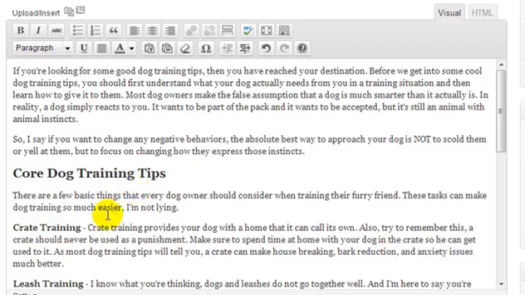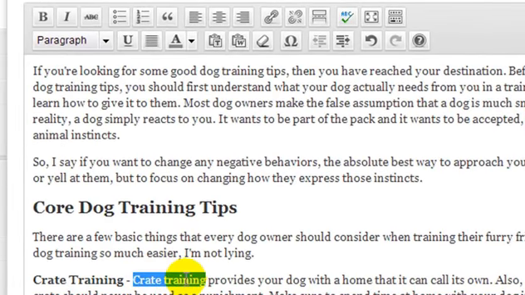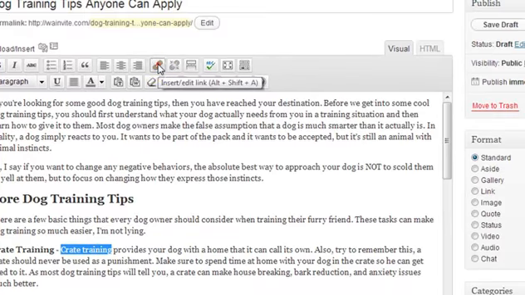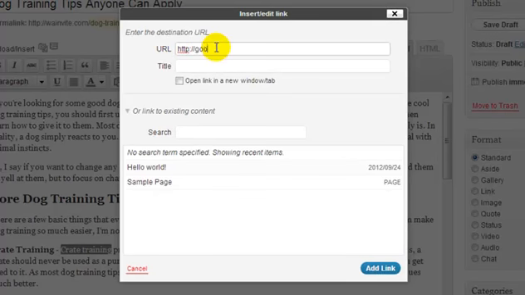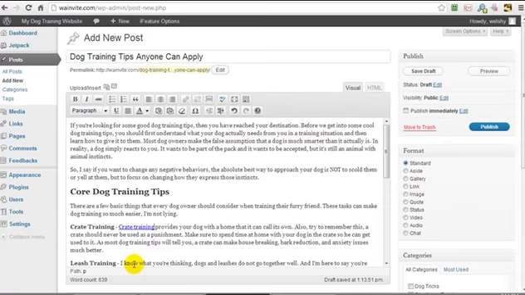So let's say we wanted to, let's use crate training as an example. Let's say we wanted to link the two words crate training to a website. What we would do is we would select the words and we'd click on this chain link, and that would allow us to insert a hyperlink. So I could enter in google.com and I could enter in a title if I wish, or using this feature here we can link to an internal page, so another page or post on our own website. So if we wanted to link to sample page and not Google, we can use this option, and click add link. So now we have a link going from this post to another post.